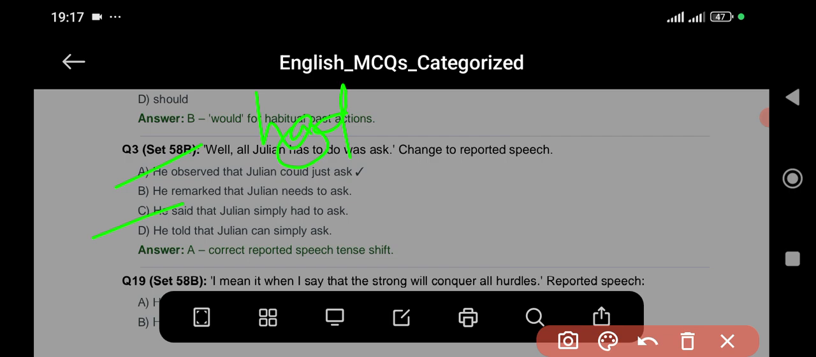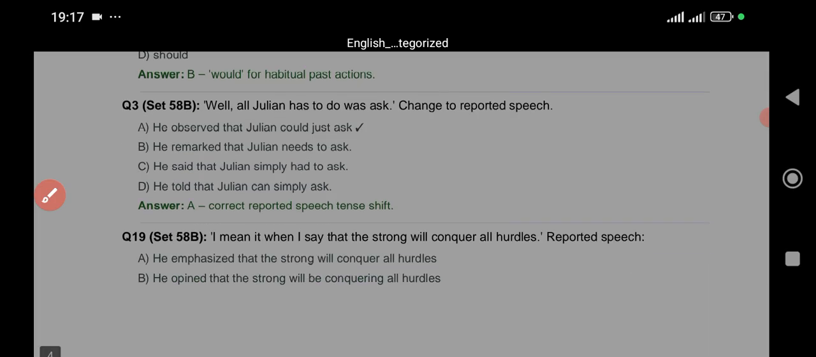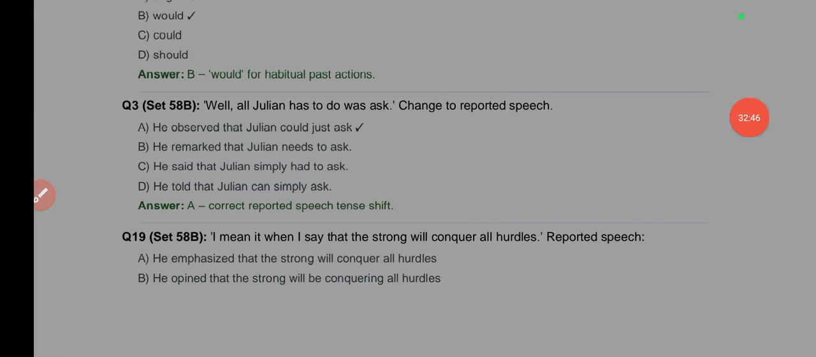So then he said that Julian simply had to ask. Okay, so C is wrong. Had to ask means Julian is mandated to ask. So there's no mandatory context here. So the answer is could just ask. That is option A. And the question is supposed to be, grammatically speaking, all Julian had to do was ask.